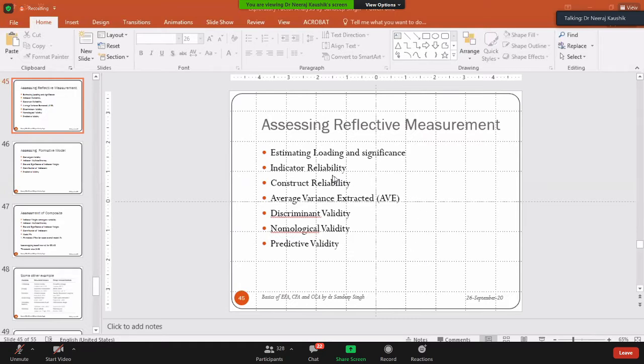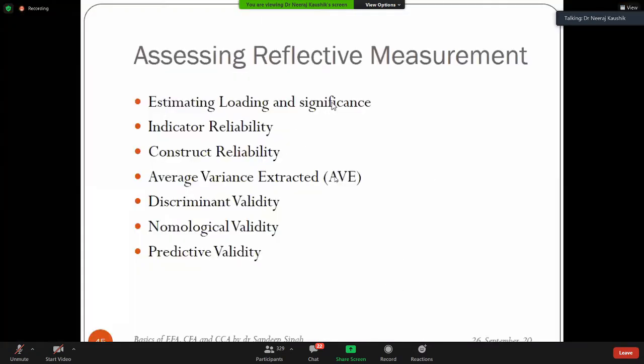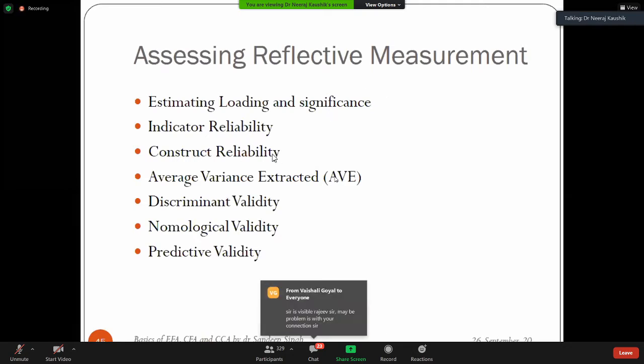In the reflective construct, we have to estimate loading and significance. Let's do it one by one. What do we do with the loading? It is useful for calculating AVE, CR, discriminant validity, etc. This will be required, and everything should be significant also. Significant means the p-value should be less than 0.05. Next are indicator reliability and construct reliability. The indicator reliability we compute with the help of Cronbach's alpha, and for construct reliability there is a term CR.